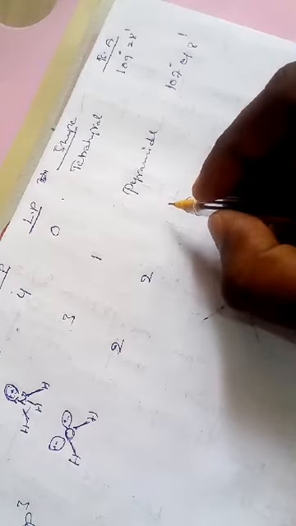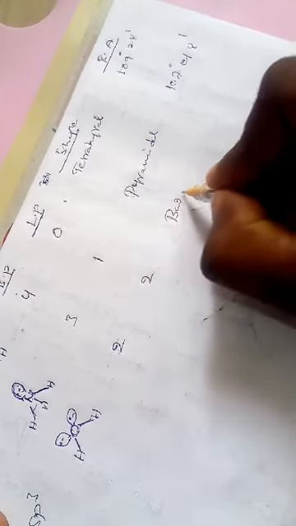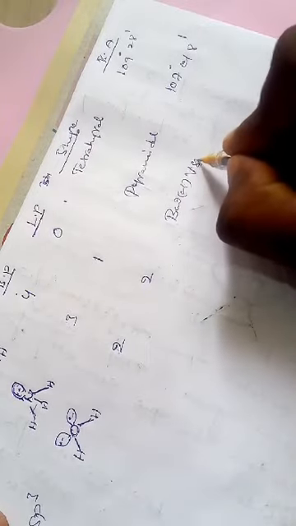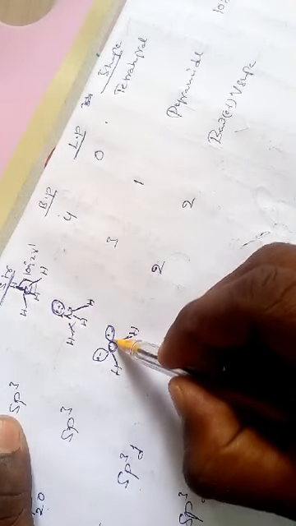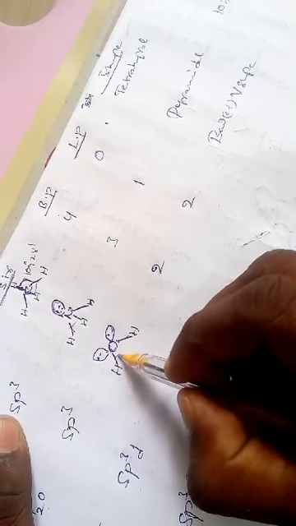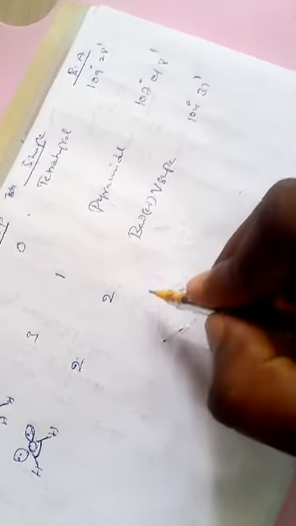The shape of the molecule also changes, bent shape or V shape. Due to 2 lone pairs, the bond angle will decrease between the 2 bond pairs. The bond angle is 104 degrees 31 minutes.